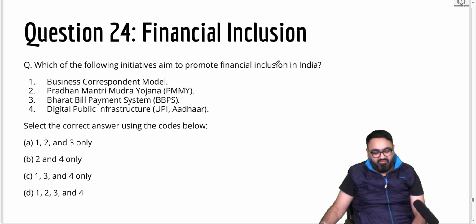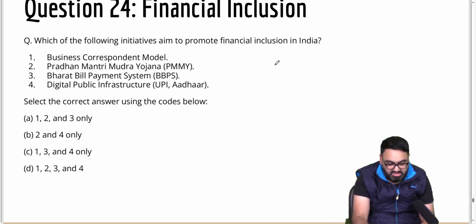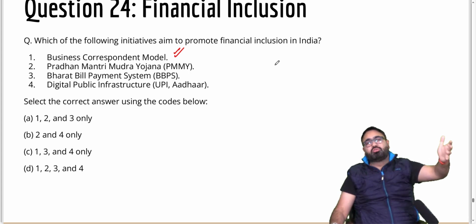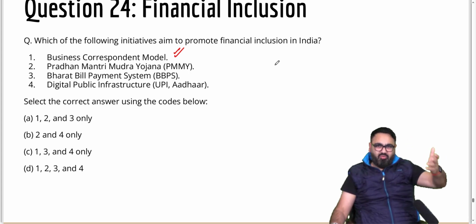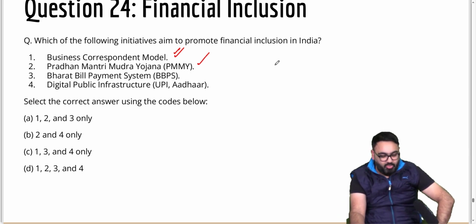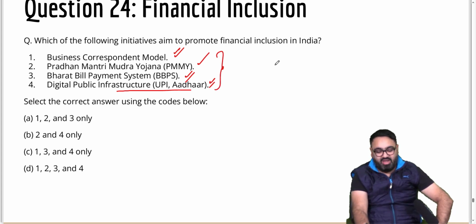Next question 24 about financial inclusion. Which of the following initiatives aim to promote financial inclusion in India? Business correspondent model, yes. So an individual will go house to house in rural areas, especially to provide them banking facilities. Pradhan Mantri Mudra Yojana, yes, to give loans to small entrepreneurs. Bharat bill payment system, yes, you can pay your bills online for utility services, electricity, water payment, etc. Digital payment infrastructure, public infrastructure like UPI, Aadhaar, yes. All these are intended to promote financial inclusion in India.